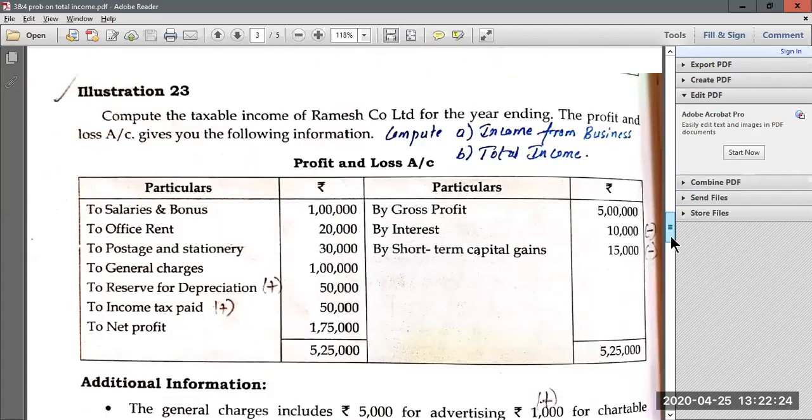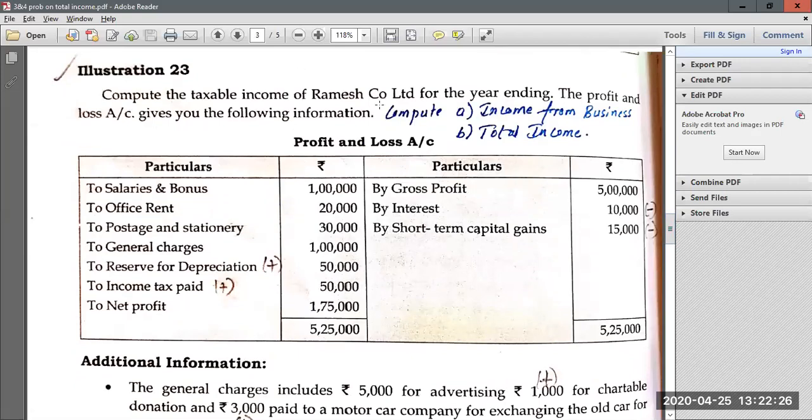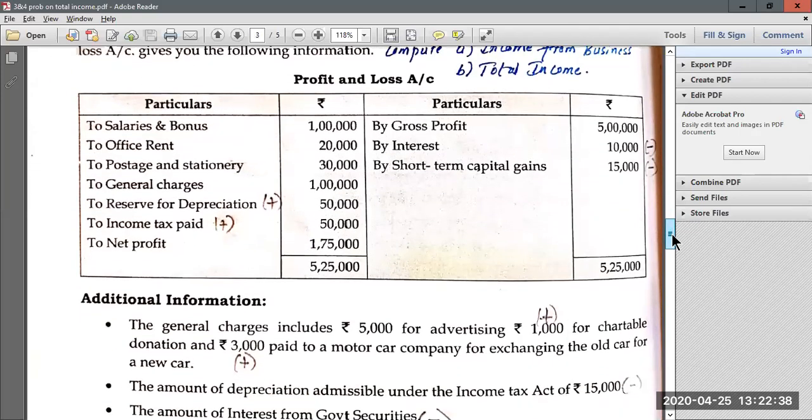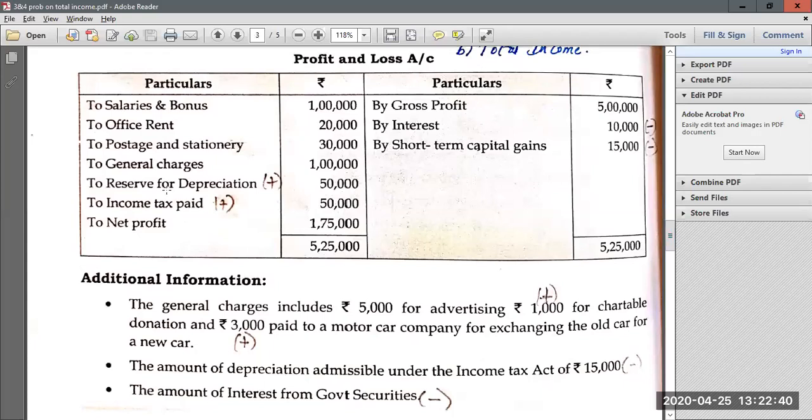Now let us look at the second question. They have given us the P&L account of Ramesh Company Limited for the year ending, and we are asked to compute two things. We have to compute income from business, that is taxable income from business. Then we should also compute total income. Whenever they give a P&L account, we have to look at both the debit and credit side and find out which items are admissible and which are inadmissible. We should also see whether there are any expenses or any income which is not related to business.